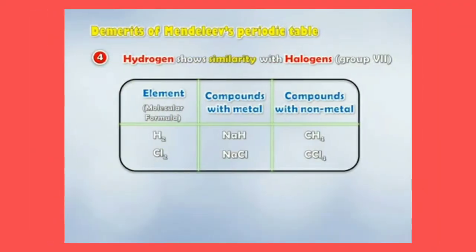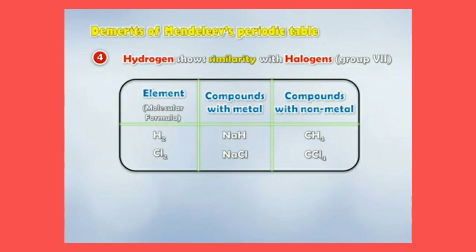The molecular formula of hydrogen is H2, right? And that of chlorine is Cl2. So their molecular formulas are similar. They make compounds with metals, that is, hydrogen will make NaH and chlorine will make NaCl.